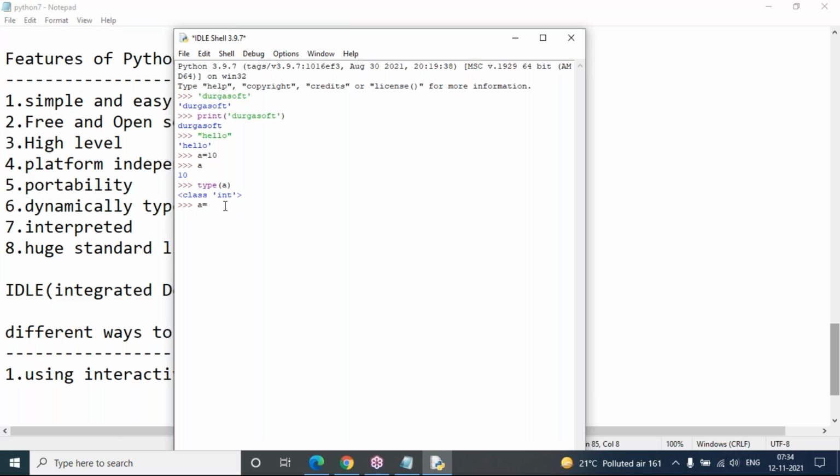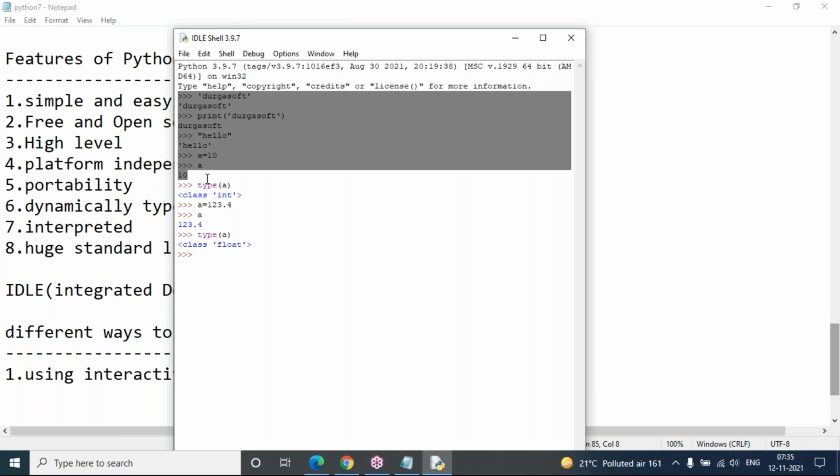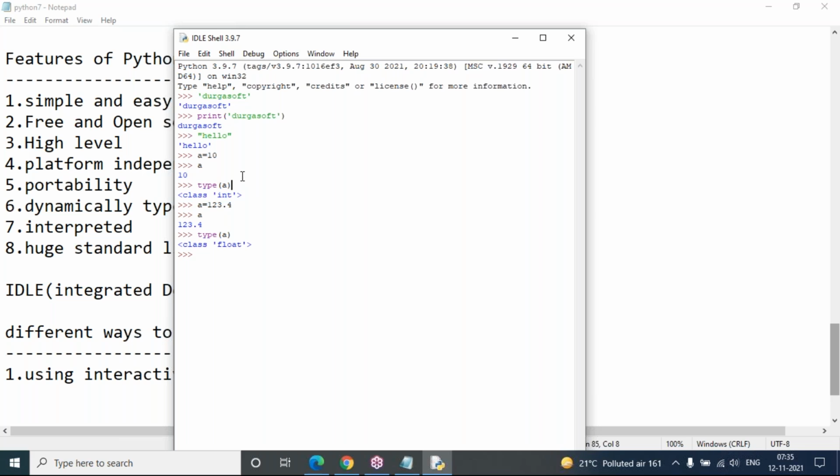And I'm just taking a value 123.4 in a, and I'm just printing. You want to know the type of a, what type it is? Float type. So this is a dynamically typed programming language, and this is what is actually the interactive shell, the interactive window.